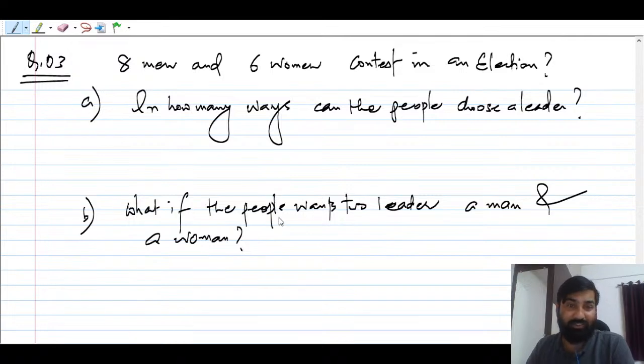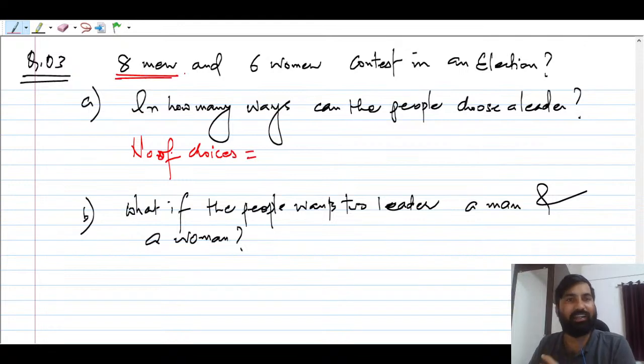देखो, what we are discussing, guys, is counting, right? And I want you to think about counting. So 8 men and 6 women contest in an election. In how many ways can the people choose a leader? आप वोट देते हो blindly, you never think about counting and all. So the number of choices that we can have: we want one guy or one woman.